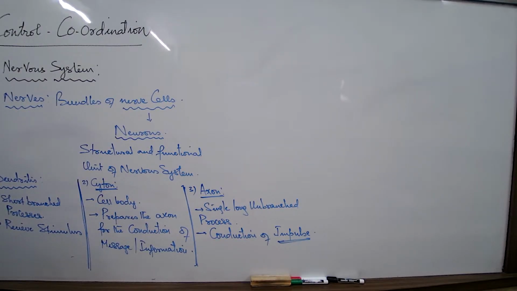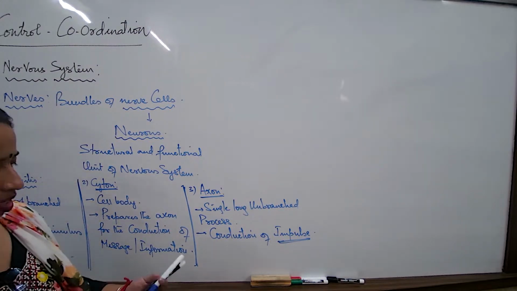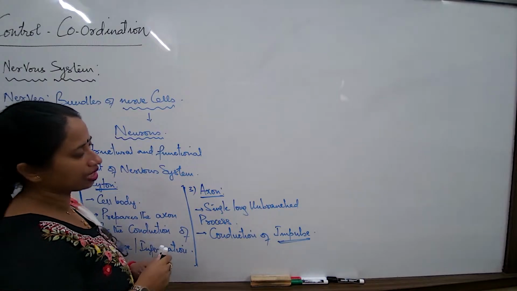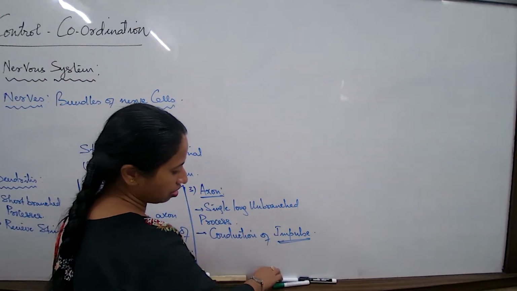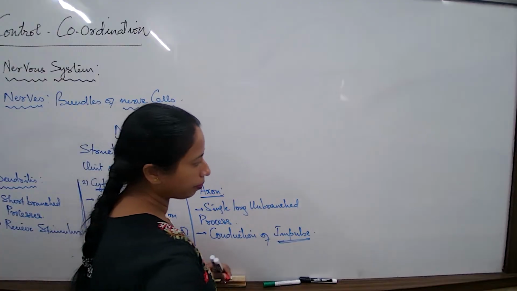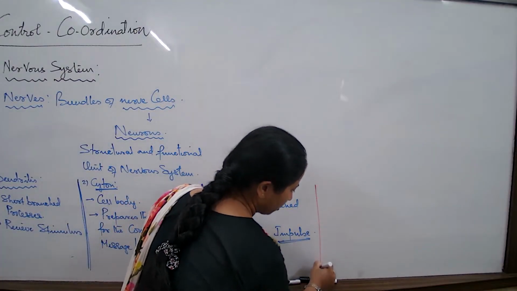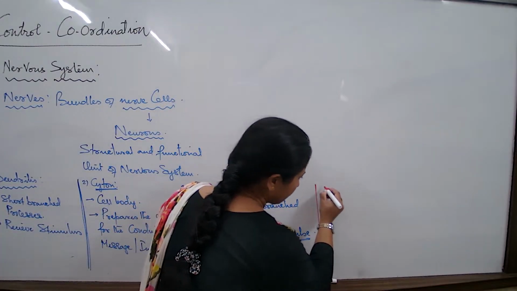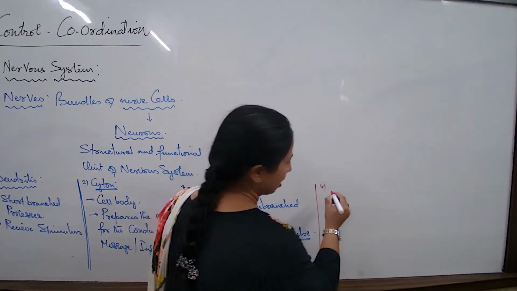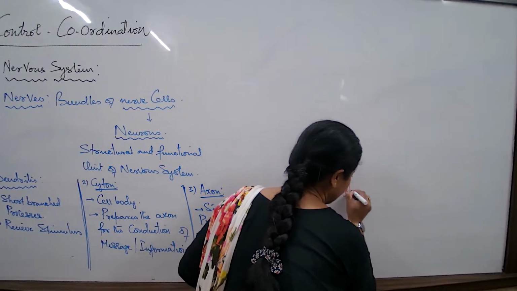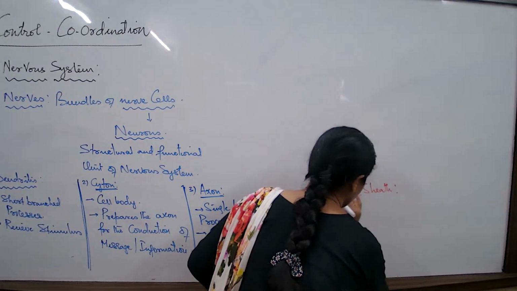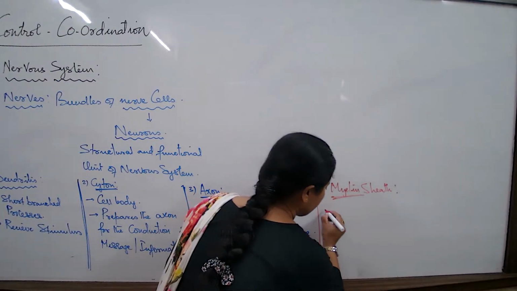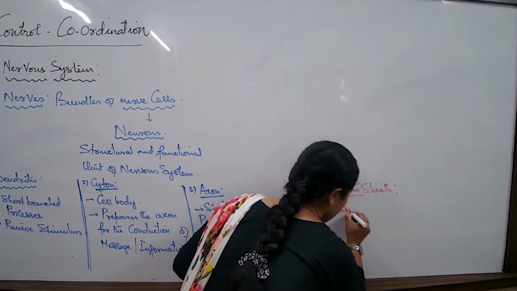So then, what are we supposed to understand? What is this myelin sheath doing? Myelin sheath always acts as an insulator. The myelin sheath acts as an insulator and prevents the loss of messages. So this is something very important to remember since we are talking about the concept of the neurons. With reference to the neurons, the fourth part that we talk about is the myelin sheath. And this myelin sheath acts as an insulator.